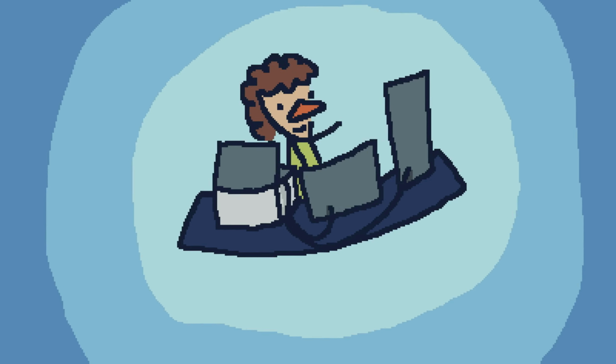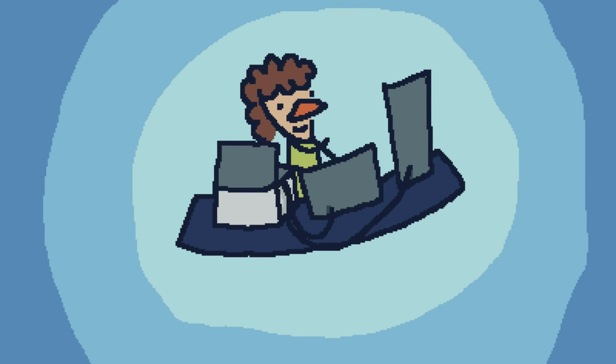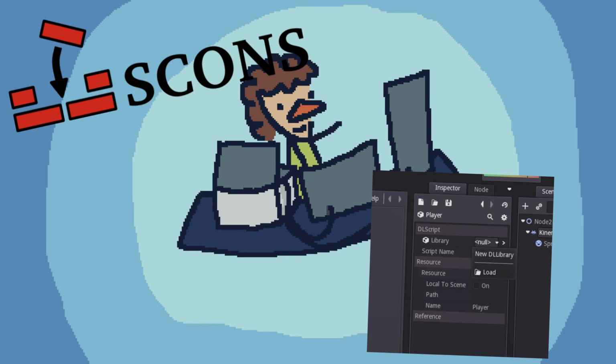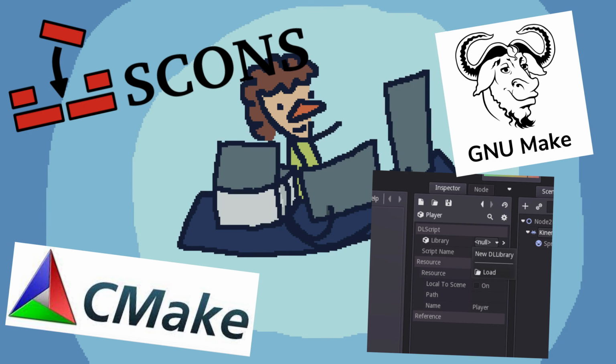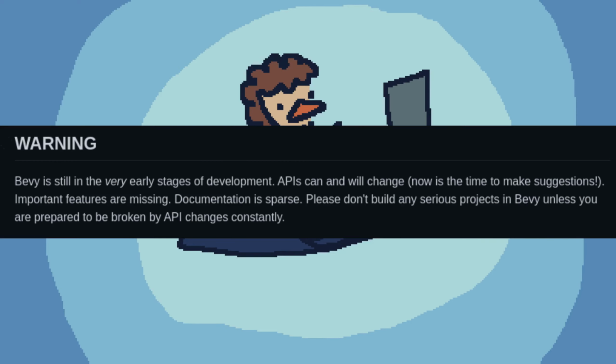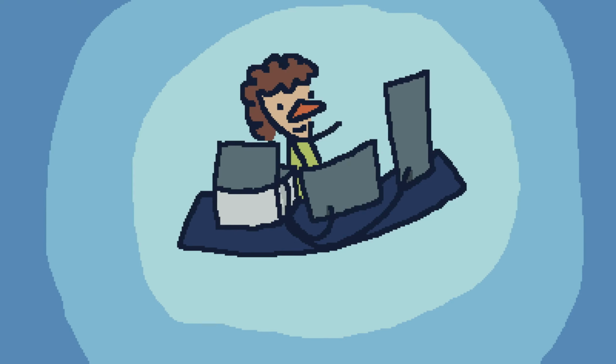So I have this library using Rust. I could theoretically integrate a Rust module into a Unity or Godot game, but it's kind of a pain. You have to link a native module or rebuild the Godot editor with a build time module thingy and CMake and make files, and it's just a huge pain. So when I found this cool new game engine called Bevy, which is also written in Rust, it seemed like a perfect opportunity to use some brand new alpha release software to build my dream project. Kidding aside, I actually really like Bevy.